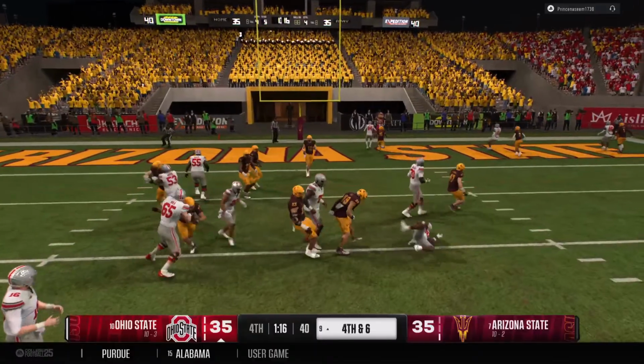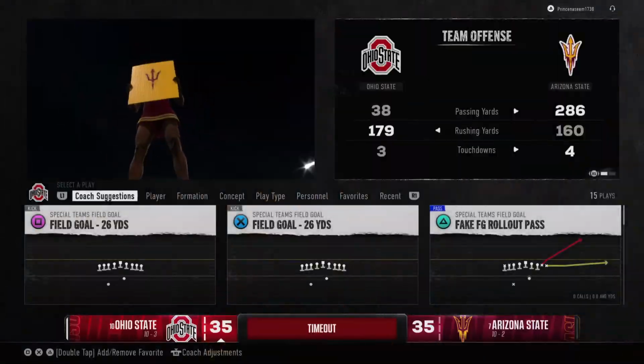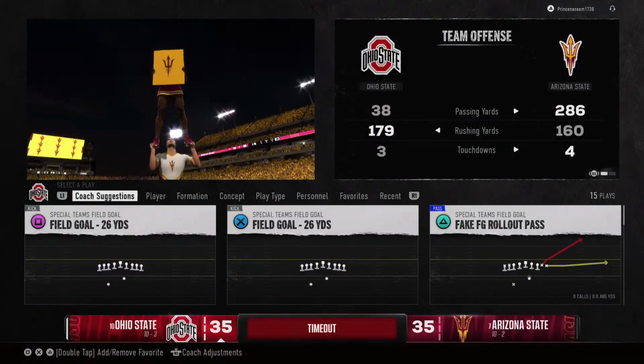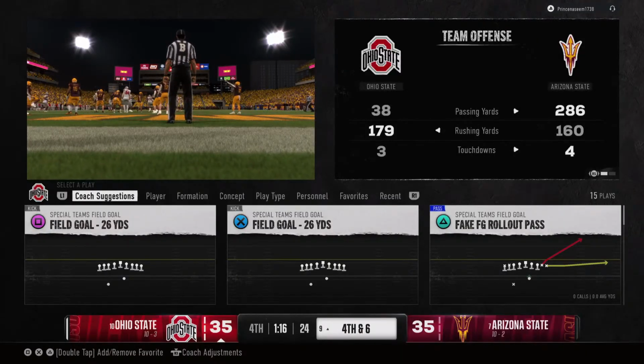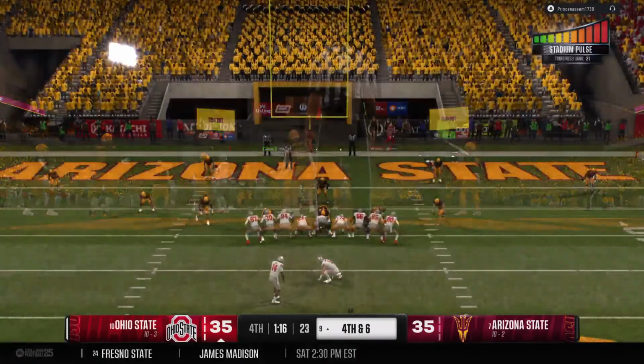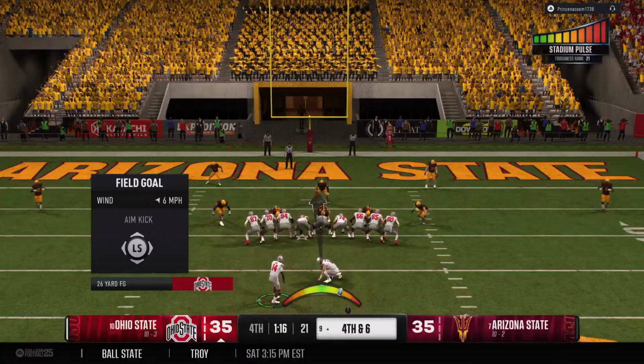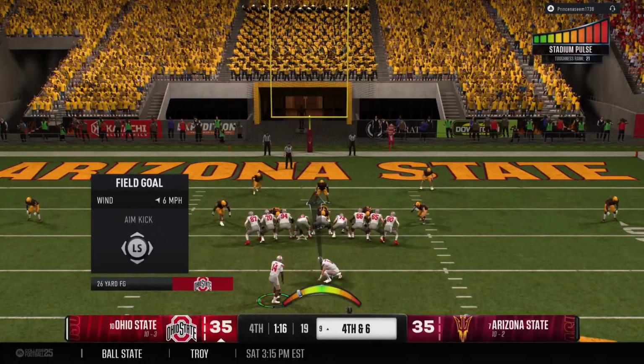And they pick up the first on the ground. Goes backwards, losing 3 yards there. And now a timeout quickly called by the defense as they try to get everybody on the same page here. So on fourth down, out trots the place kicker in a very big spot here.